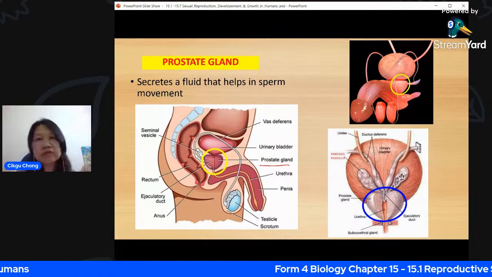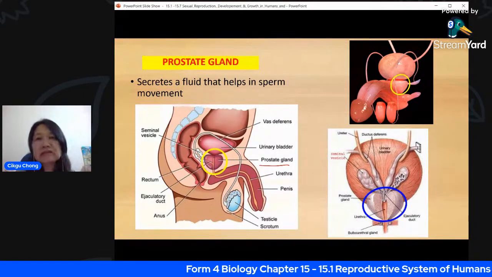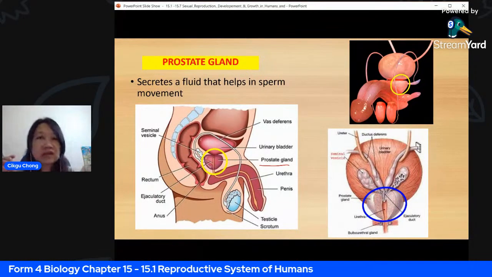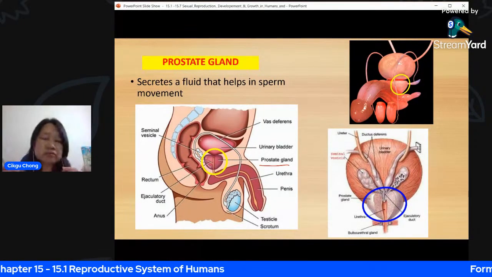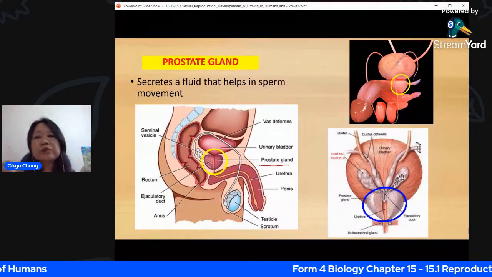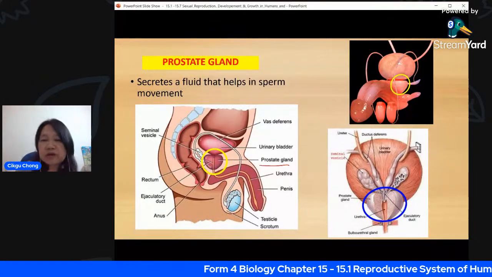It seems 1 out of 10 might have problem with the prostate gland. So when they notice that their urination is getting a little bit difficult, they probably have to get it checked out with the doctor to see whether the prostate gland could be the problem for it.